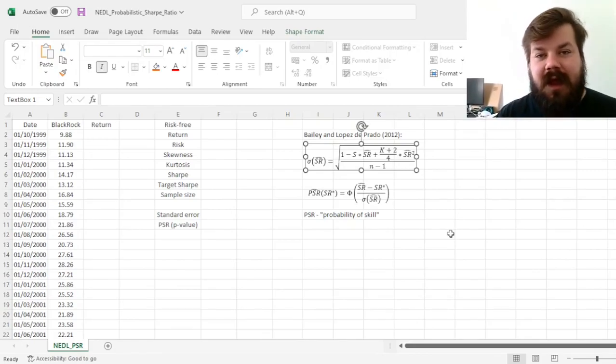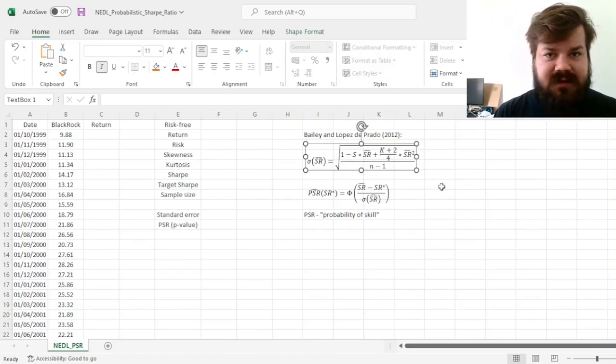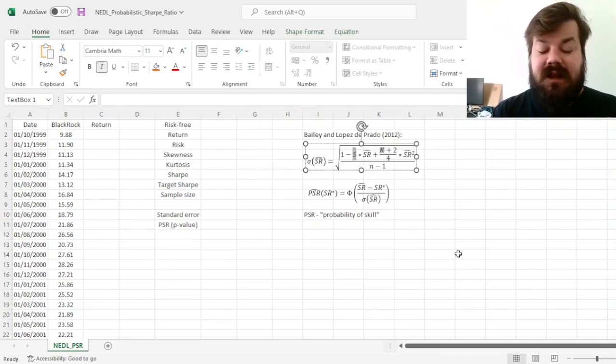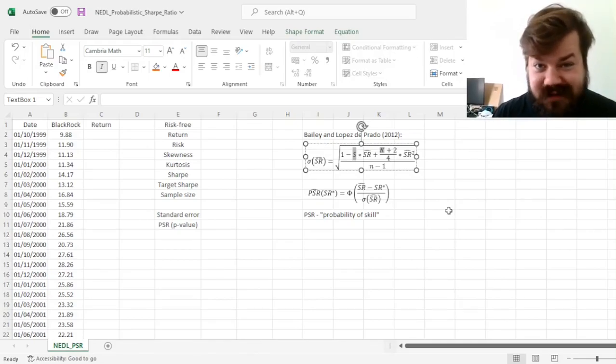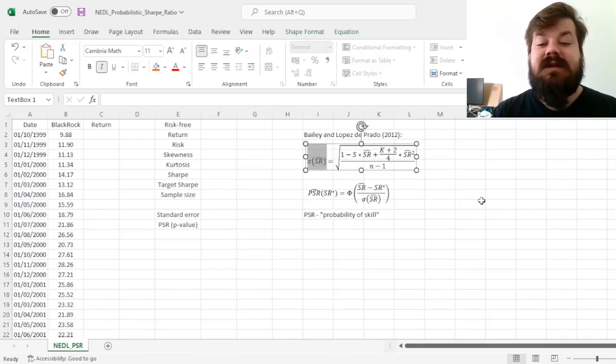Sharpe ratios. And the beauty of their finding and their proof is that they have shown that skewness and kurtosis, the higher moments of the return distribution, if it is non-normal and these moments are non-zero, go just into the calculation for the standard error. Everything else can be left as is. You can still assume that your calculation of the Sharpe ratio estimate is unbiased. You can still assume that the Sharpe ratio itself is normally distributed, just that its standard error is different.